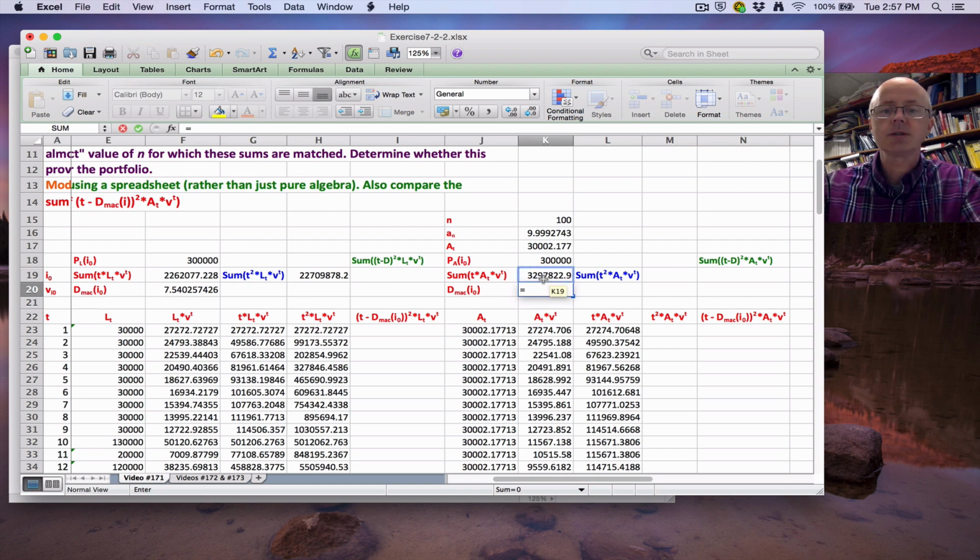To find the durations, do this divided by this, just like before. Again, it's a weighted average of times of payment. Here the payments occur between times 1 and 100. This is something between 1 and 100. 10.99 is the weighted average of the times of payments. Bigger than this one. It's got a bigger duration. Let's go ahead and calculate this thing here. Again, I can do it this way.